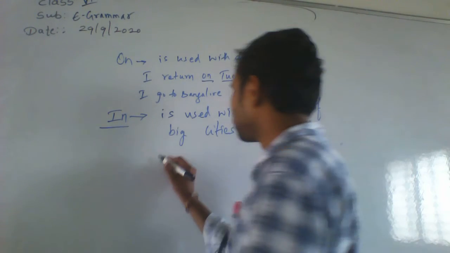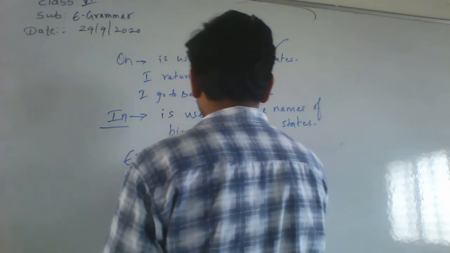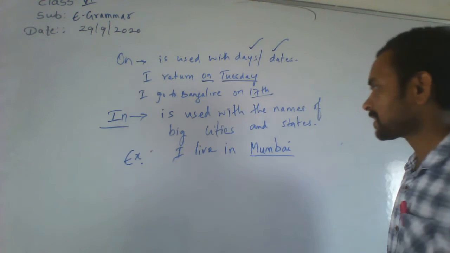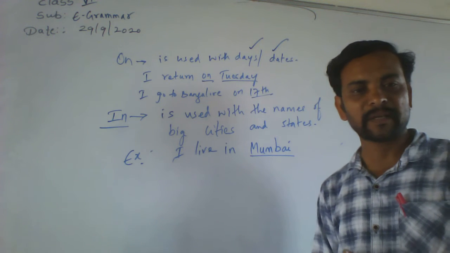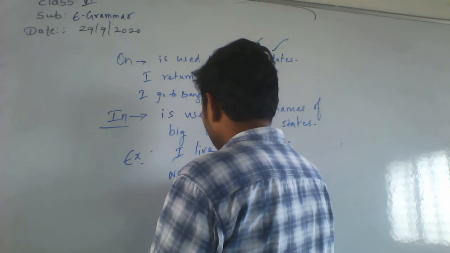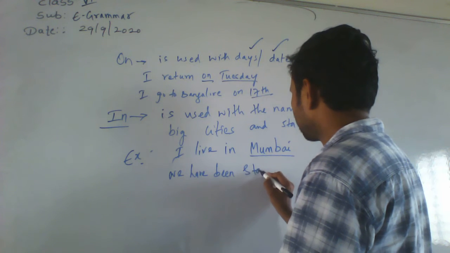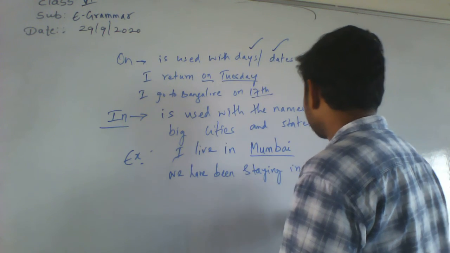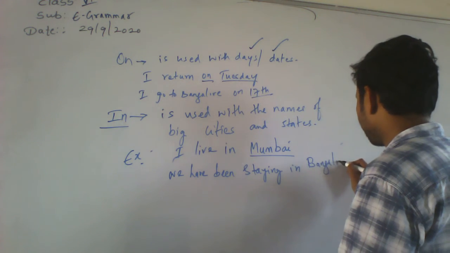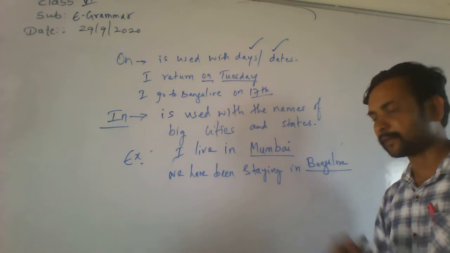See here. For example, I live in Mumbai. So Mumbai is what type of city? Mumbai is a big city. Okay, we have been staying in Bangalore. So Bangalore is also a big city. In this case we have to use in.